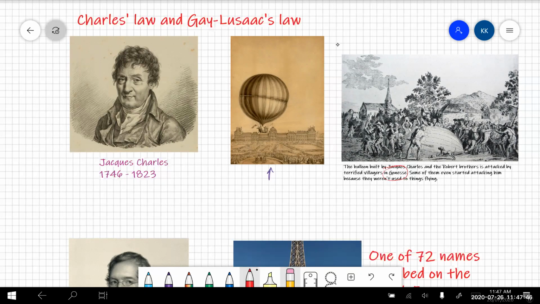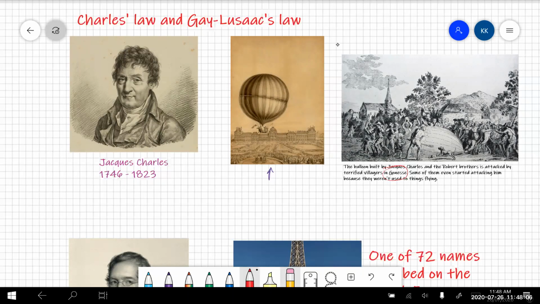He was really more into his ballooning ideas than he was into publishing stuff about gas laws, but that was the experiment that he did. And what's the gossip on him? He actually had a very young wife. His wife was 37 years younger than he was. His wife Genevieve. Oh no, that's Gay-Lussac's wife, Genevieve. So Jacques Charles' wife was 37 years younger than he was, but he still outlived her.